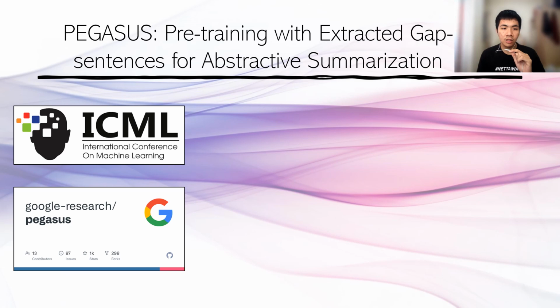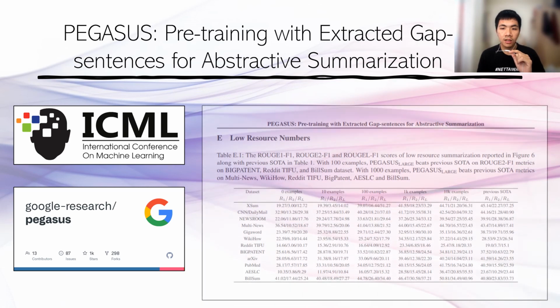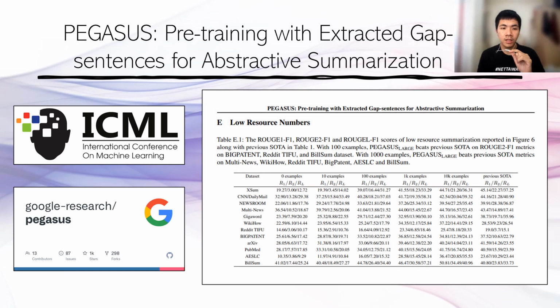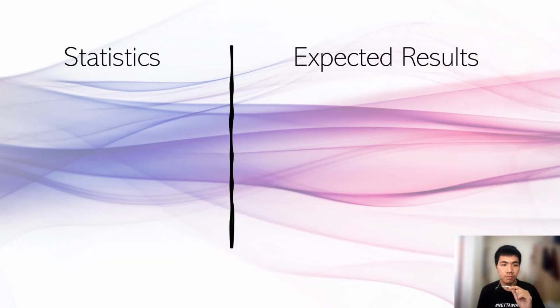This is particularly useful for summarization, where the goal is to take a long piece of text and generate a shorter summary. Made by the Google AI research team, the model achieved performance close to the state-of-the-art with remarkably less labeled training data, around 1,000 data, compared to the previous state-of-the-art model which used tens of thousands of labeled data. In this thesis, I will implement the Pegasus model to summarize Indonesian news.